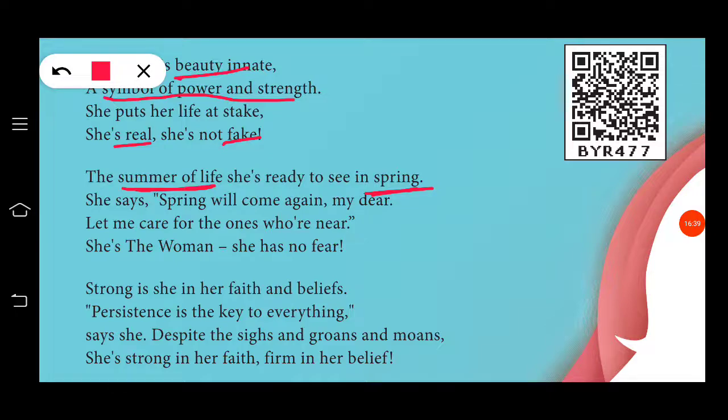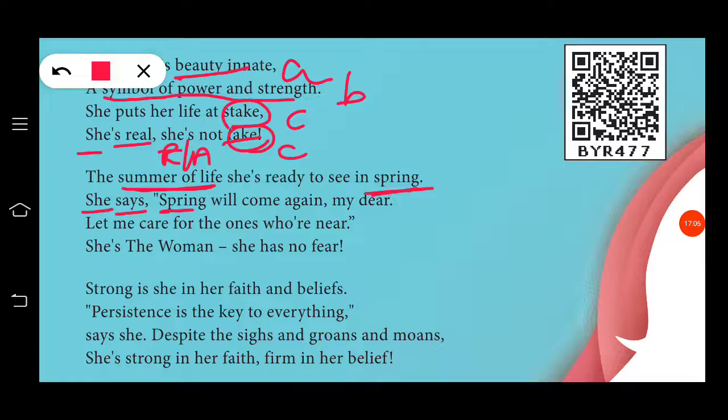Again, a lot of alliterations are presented here, and here also, see, "she's," both repetition and anaphora are presented in this. The rhyming scheme for the first one is A, B, C, C, and the rhyming words are "stay, fake."